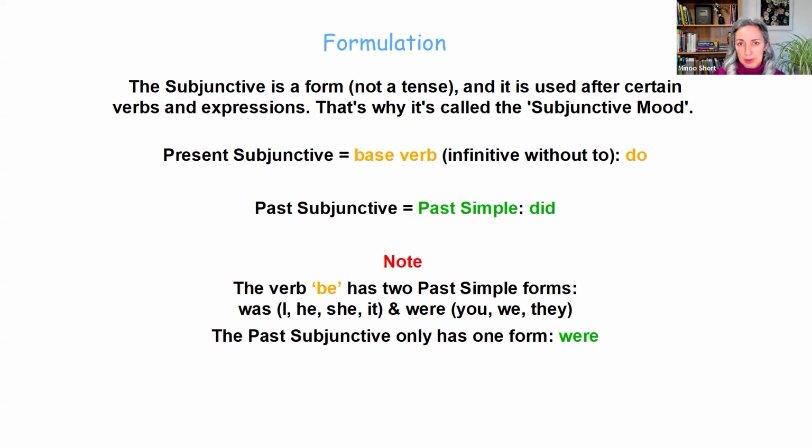The present subjunctive has the same form as the base verb, which is the infinitive without to, do. And the past subjunctive has the same form as the past simple, so did. There's a little note here, an important note, that as you know, the verb be has two past simple forms. Was for I, he, she, and it, and were for you, we, and they. But the past subjunctive has only one form, and that is were. So that's about the formulation.